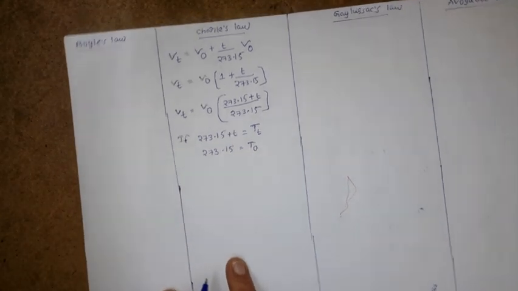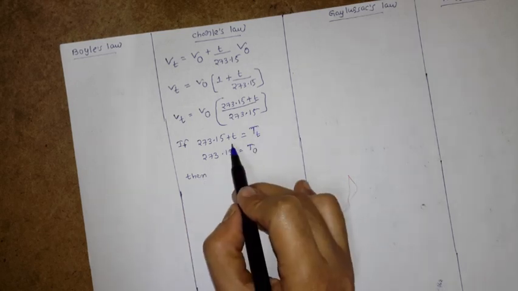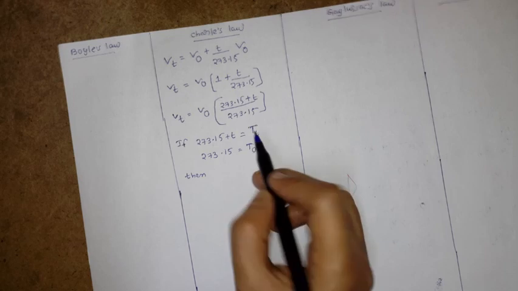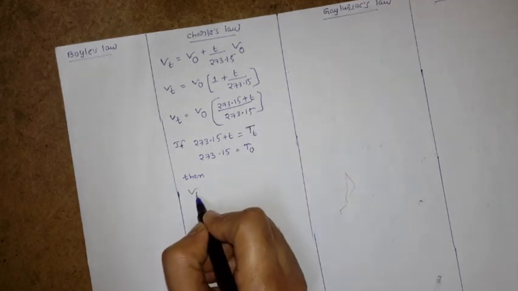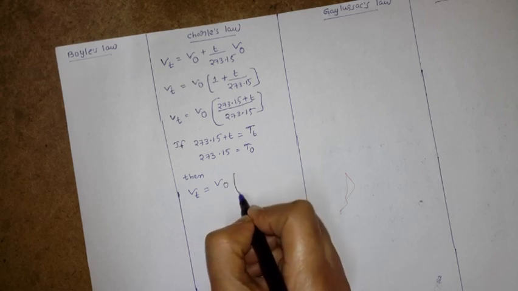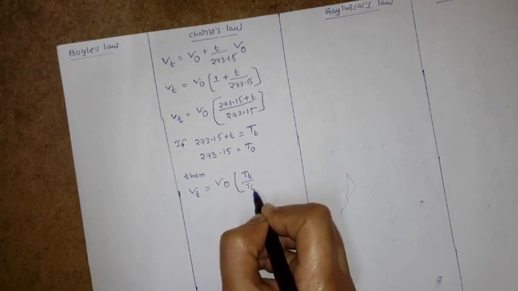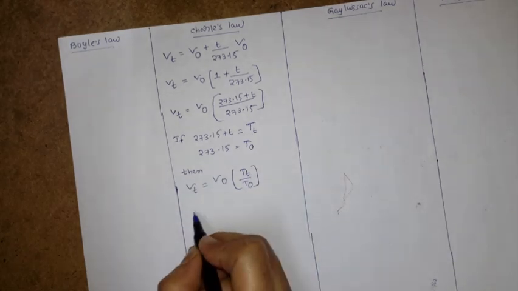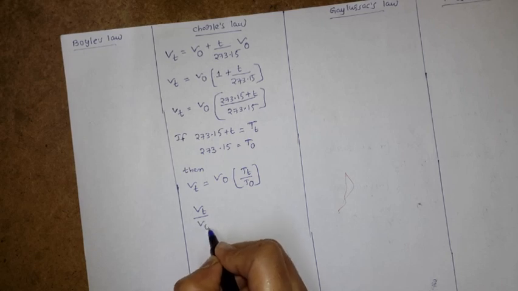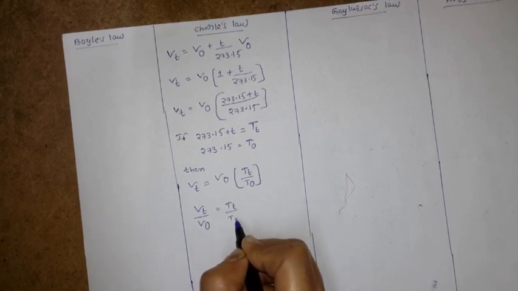So if you substitute here, Vt equal to V naught into T subscript T by T naught. Now, simplifying again, Vt by V0 equal to Tt by T naught.